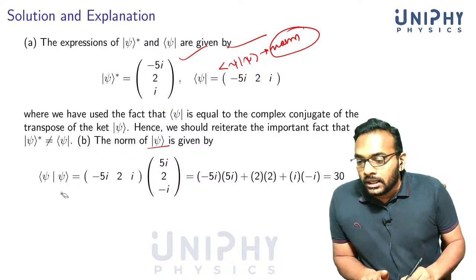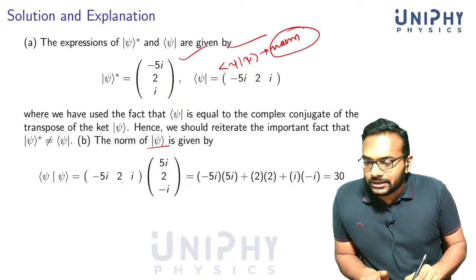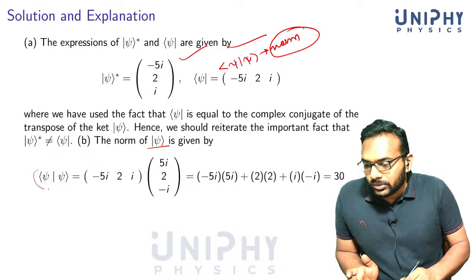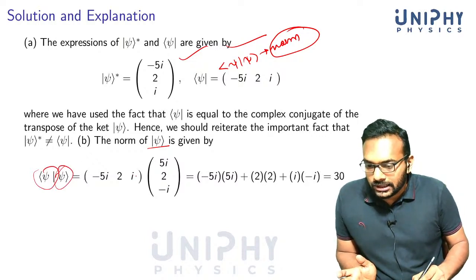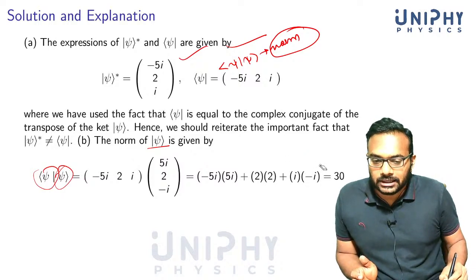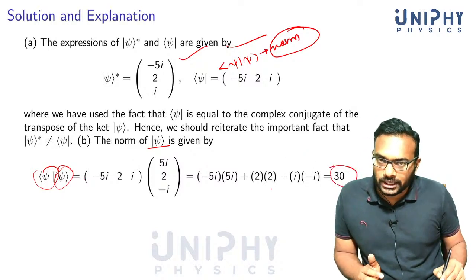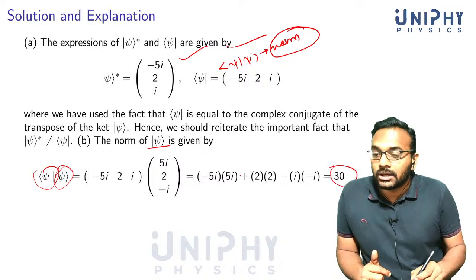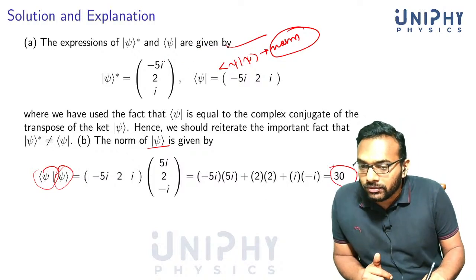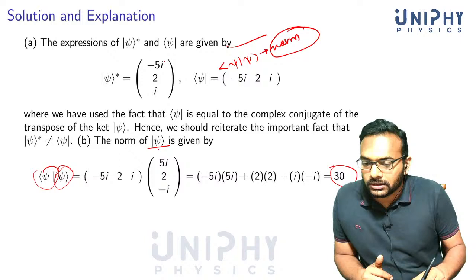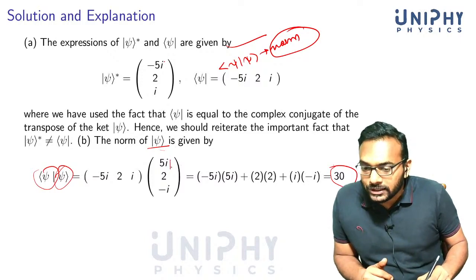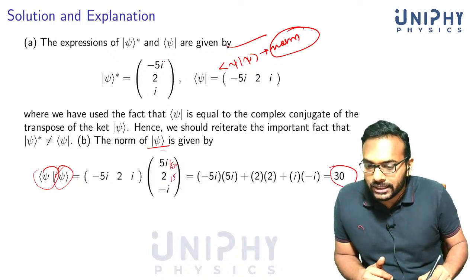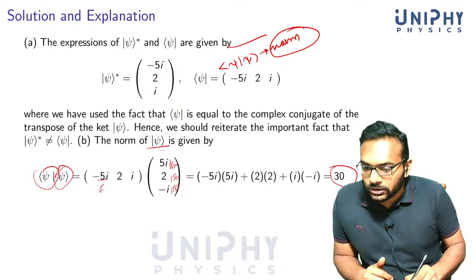Now we calculate this. We already calculated psi and the bra corresponding to psi; you just combine them, that means you multiply, and you get the number 30, which means it's not equal to 1, it's equal to 30. Now how do you normalize this vector? You divide each of the components by the square root of 30. So here also you will have a division by the square root of 30.